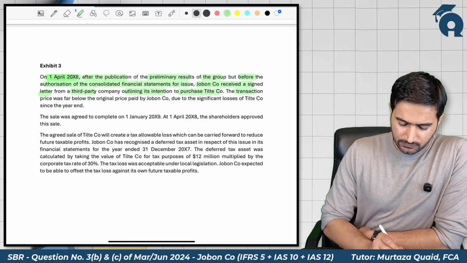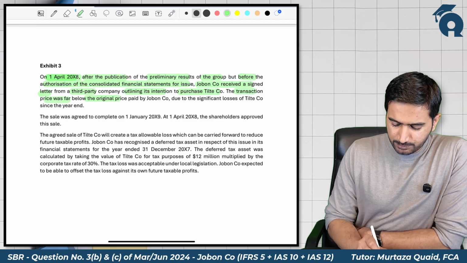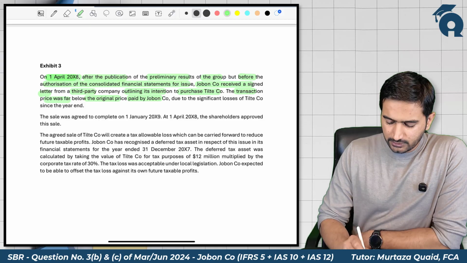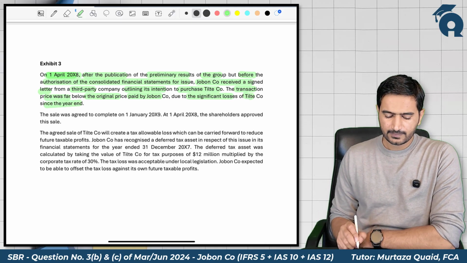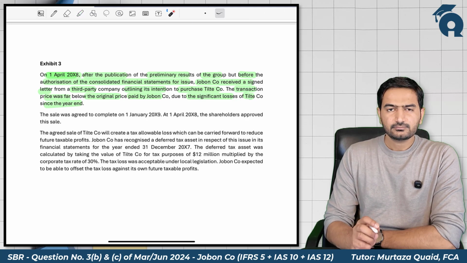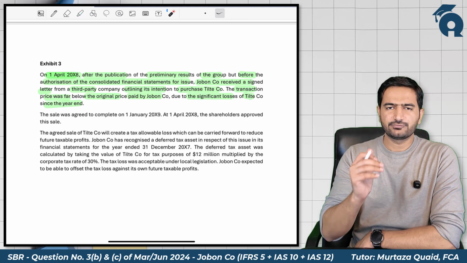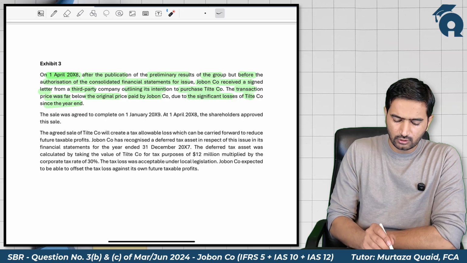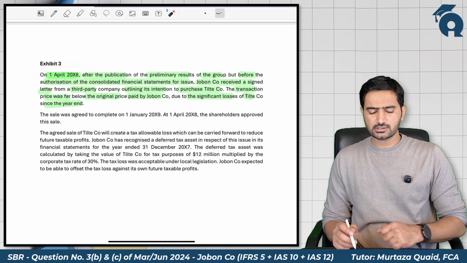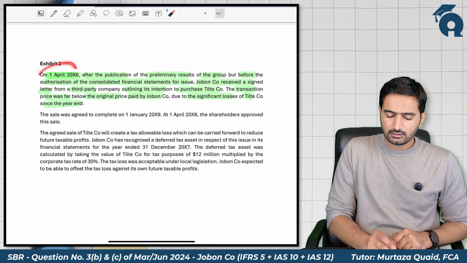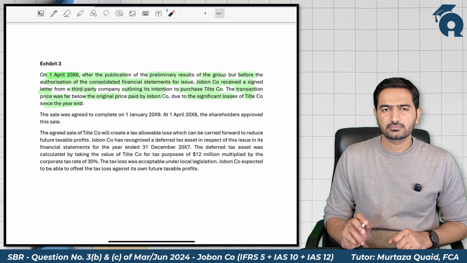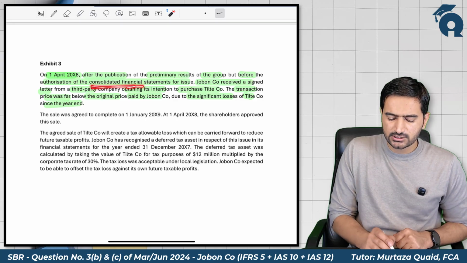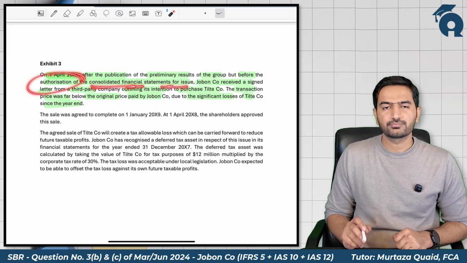The transaction price was far below the original price paid by Jobon company due to the significant losses of Title company since the year end. So basically, after the year ended 31st December 2007, on 1st April 2008, the preliminary results of the group are published, but still the consolidated financial statements are not authorized for issue.